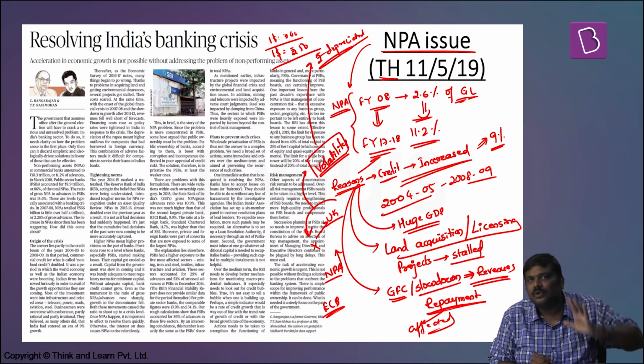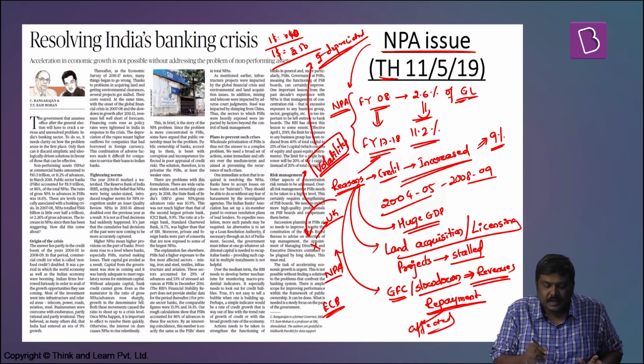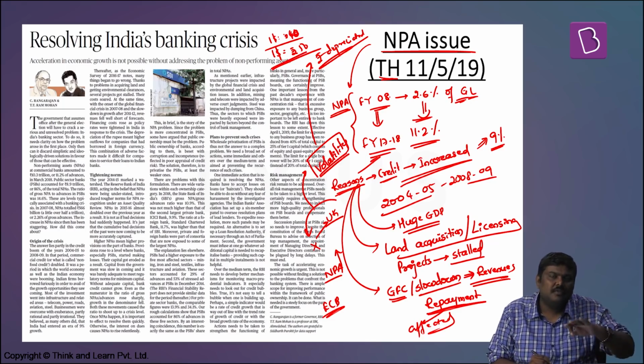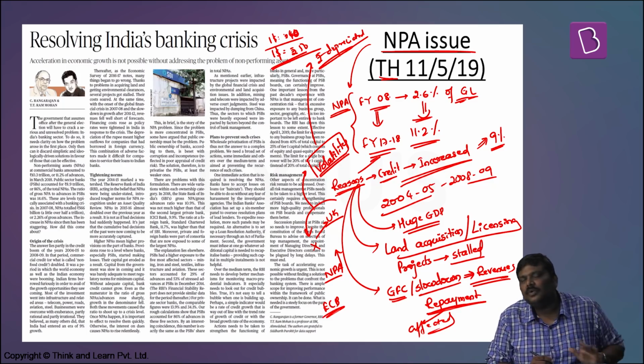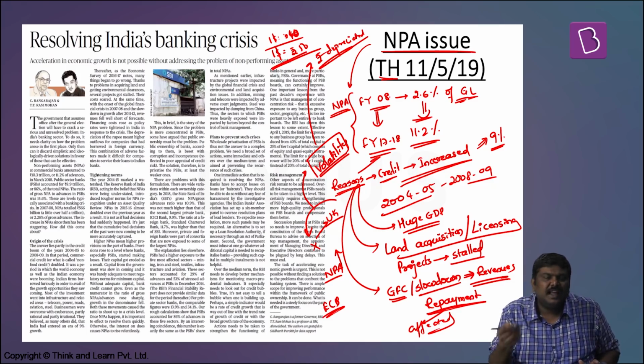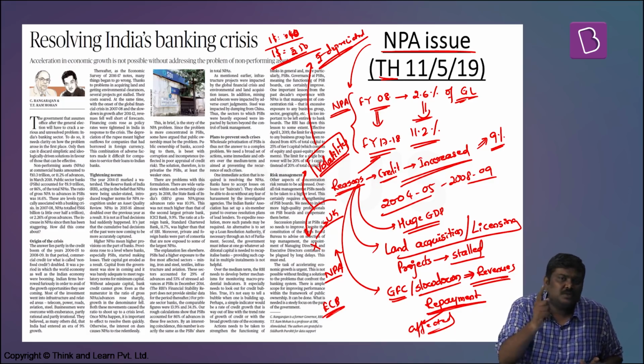That is, I borrowed when $1 was equivalent to 40 rupees and I am repaying when $1 is equal to 50. In simple terms, I brought in, let's say, $1 into India. I will exchange it. I'll get how many rupees? 40 rupees. But if I want to repay $1 back to the bank in UK or the bank in USA, I will have to pay 50 rupees to purchase $1.